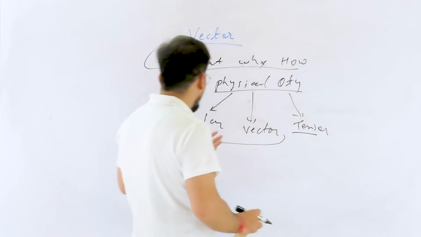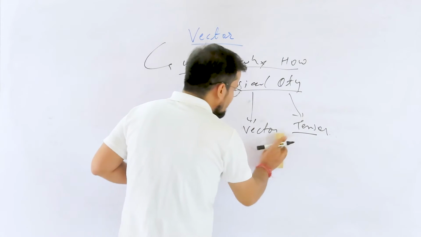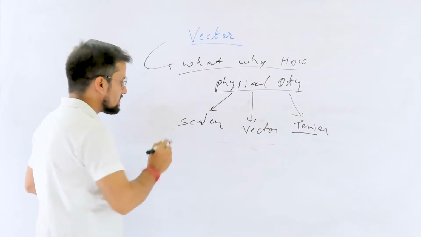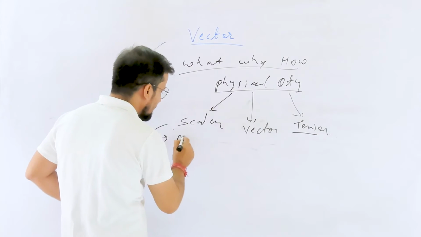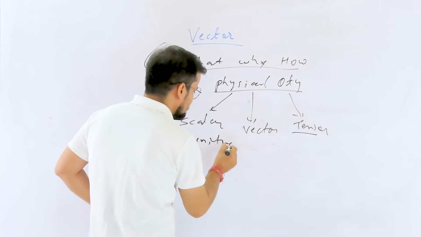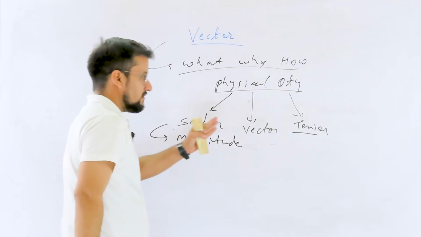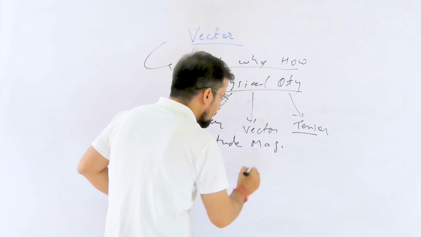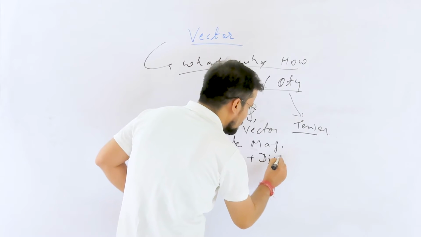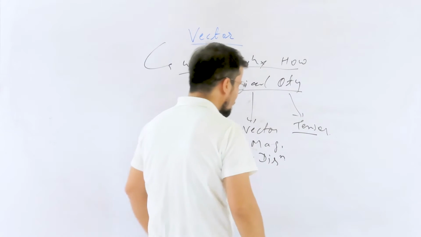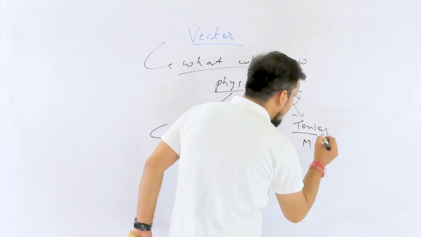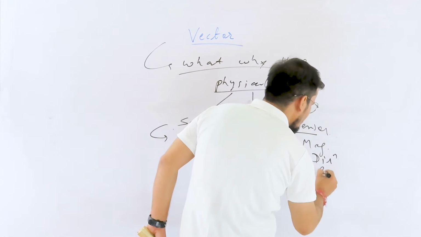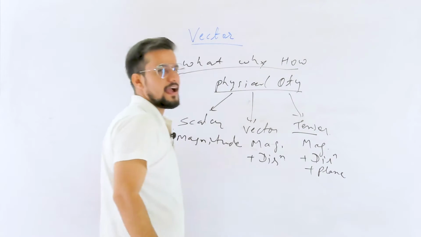Okay, like what is scalar? Scalar is a physical quantity which has magnitude only. Vector is a physical quantity which has magnitude plus direction also. Tensor is a physical quantity which has magnitude plus direction plus plane in which it is acting.